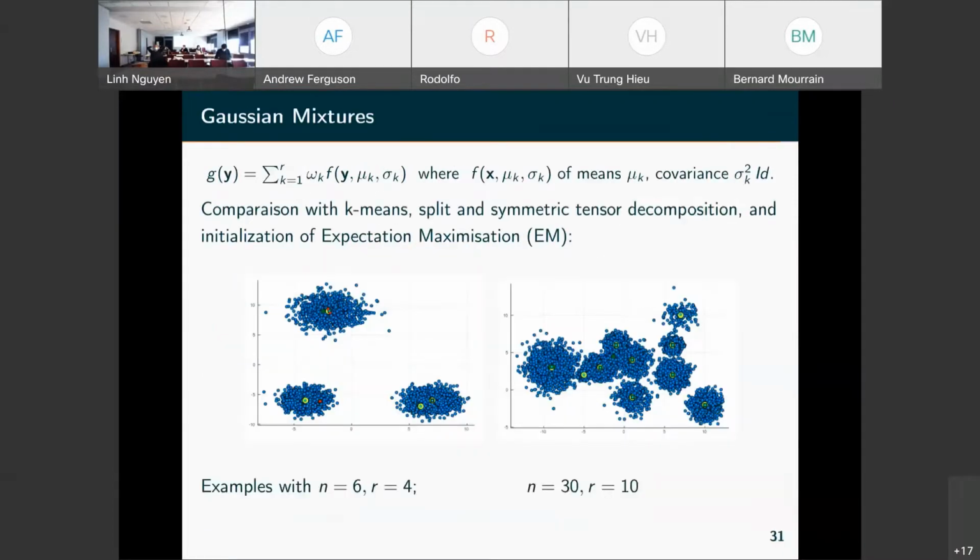And so applying this technique of symmetric tensor decomposition, we are able to find the structure of this mixture of Gaussians, which are, I should say, spherical. So it doesn't apply to any Gaussian distribution. They are spherical with some covariance sigma.